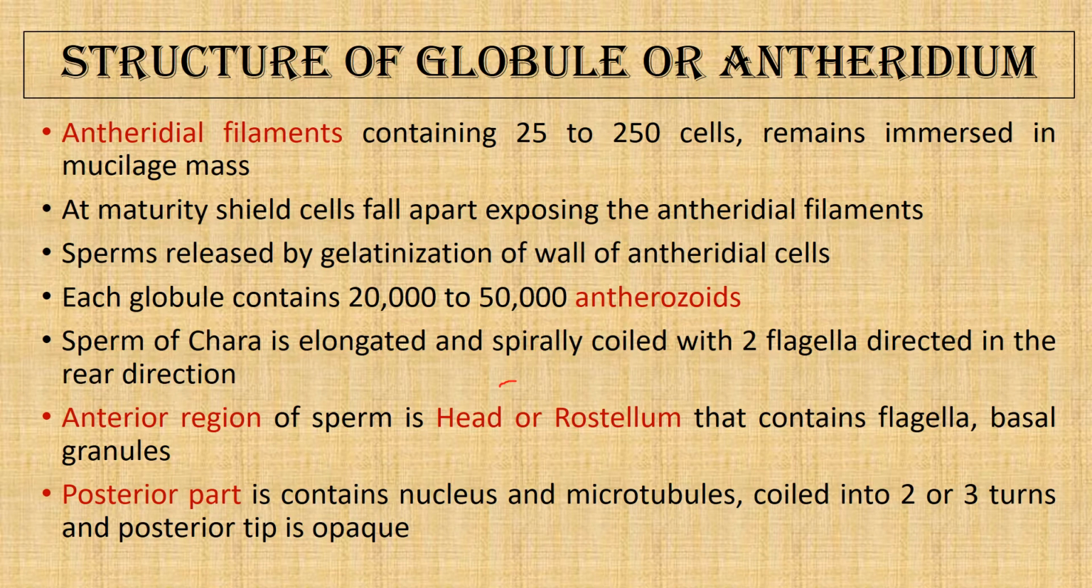And each antheridial filament is made up of 25 to 250 cells, and each globule contains only 20 to 50,000 antherozoids. And this is the structure of each antherozoid. It has an anterior and posterior region. The anterior region contains the flagella and the basal granule, and the posterior part contains the nucleus, and this whole structure is supported by microtubules.